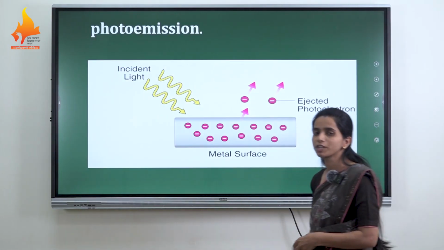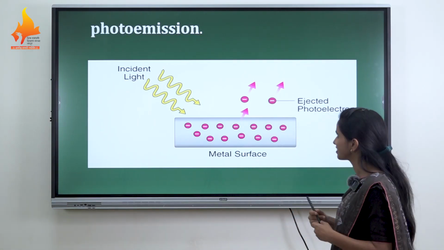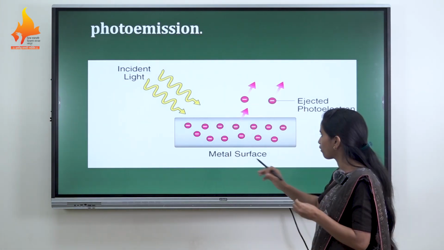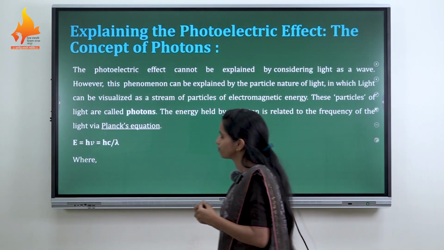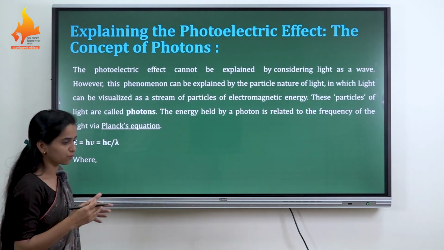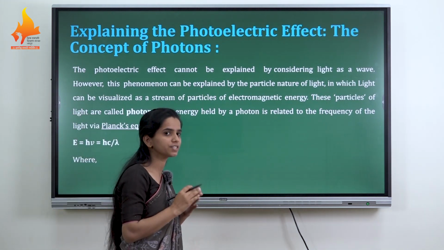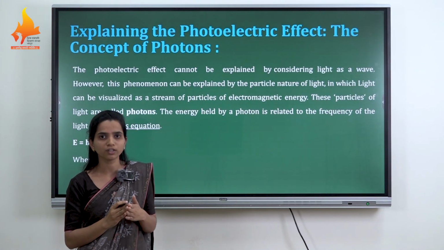So we can see here what actually the process of photoemission is. In this diagram, you can see the incident light. As the light falls on this metal surface, the electrons are ejected. This explains the photoelectric effect through the concept of the photon. So what actually is a photon? A photon is nothing but the quanta of energy of radiation.